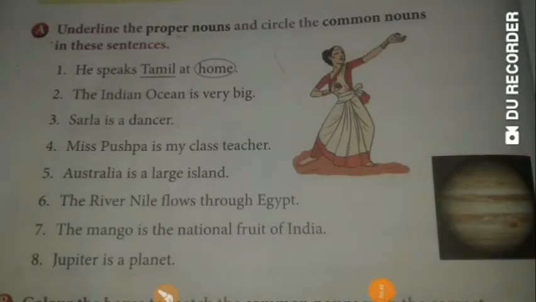The first sentence is, he speaks Tamil at home. Here Tamil is the name of a particular language and begins with a capital letter, so it is a proper noun and is underlined. Now home. Home is a common name that refers to a place and does not begin with a capital letter, so it is a common noun and is circled.